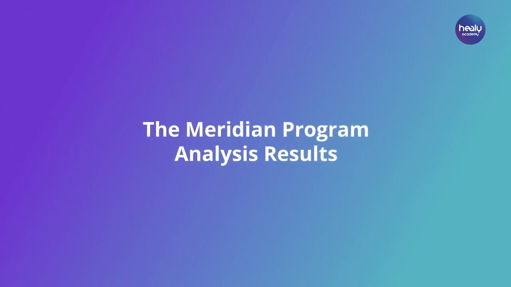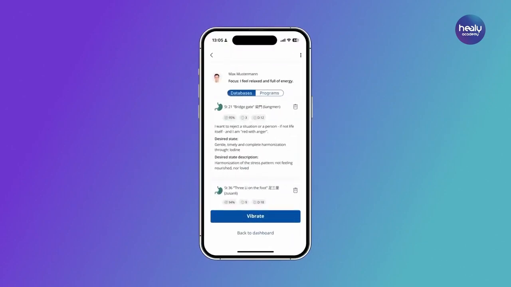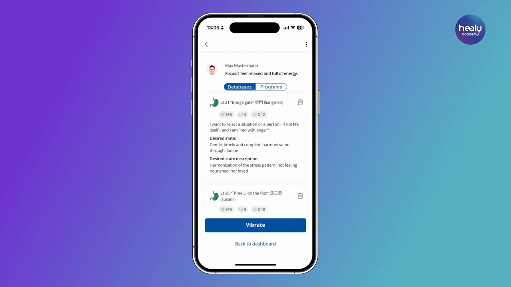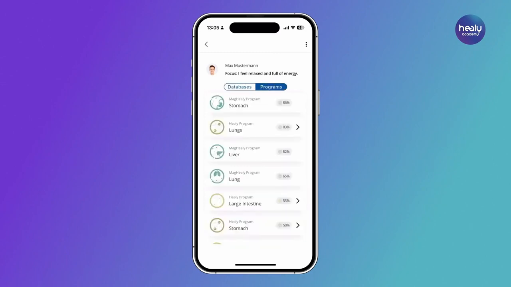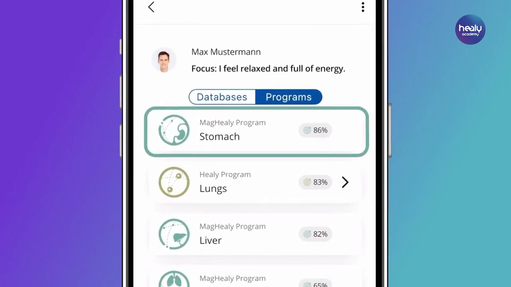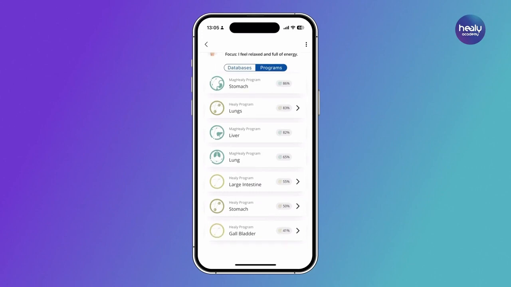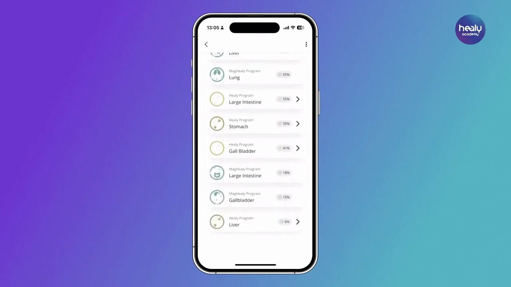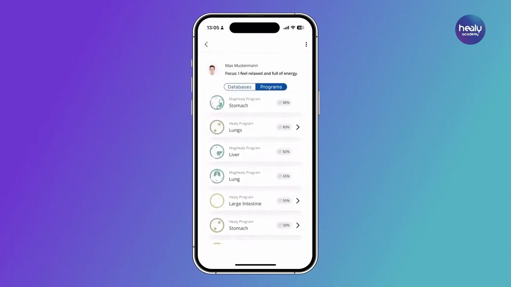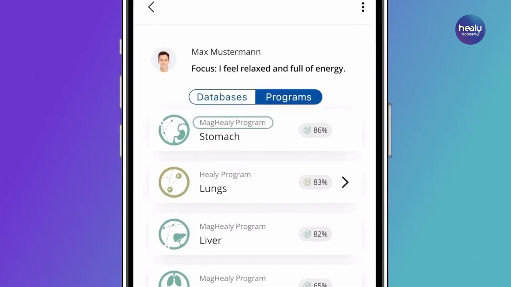The Meridian Program Analysis Results. If you click on the Programs button at the top of the analysis results list, you will be taken to the programs that showed the highest resonance for the most incoherent meridian at the time of the analysis. Here you can see results for MagHealy and Healy programs. This allows you to benefit from both the MagHealy magnetic field application and the Healy microcurrent application.